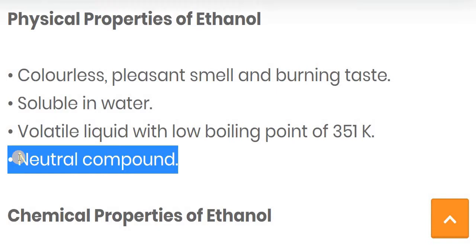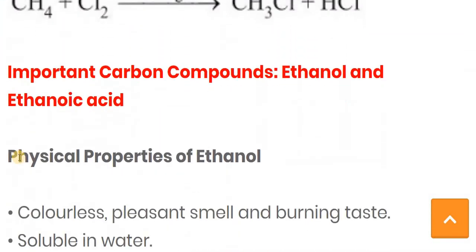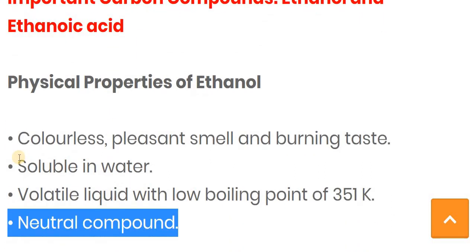Let's see the physical properties of ethanol one more time. Ethanol's chemical formula is CH3CH2OH, and it is called ethanol. The first property is color: it is a colorless compound. It has a pleasant smell, and it possesses a burning taste.